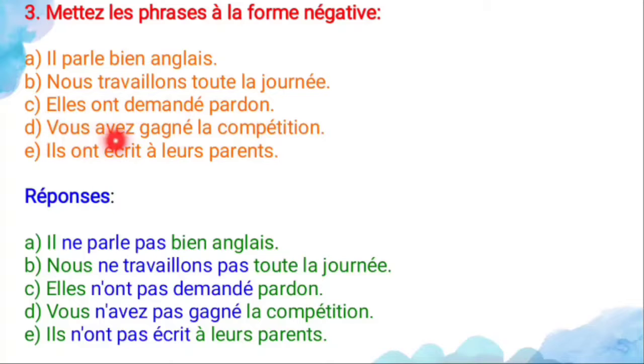And D, vous avez gagné la compétition. So you won the competition. So the sentence is what? Past tense only. So the answer, vous n'avez pas gagné. So you did not win the competition. And E, ils ont écrit à leurs parents, it means they have written to their parents. So when you change it to the negative form, this sentence is what? Past tense. So ils n'ont pas écrit. So they did not write to their parents.